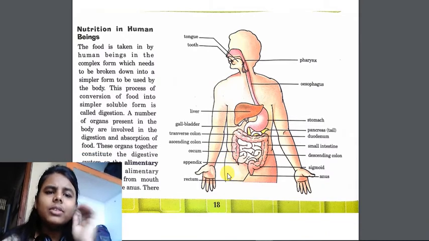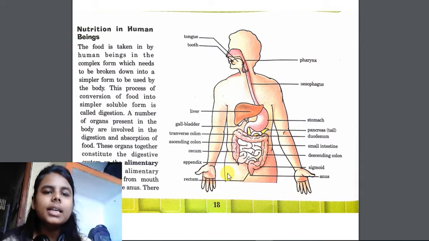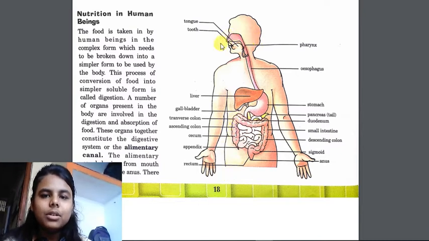So as we have read earlier, nutrition is a combination of 5 steps: ingestion, digestion, absorption, assimilation and egestion. So in human beings the first step is ingestion. So how do human beings take in food? They take in food from the mouth with the help of hands. So the first step, ingestion, gets completed.